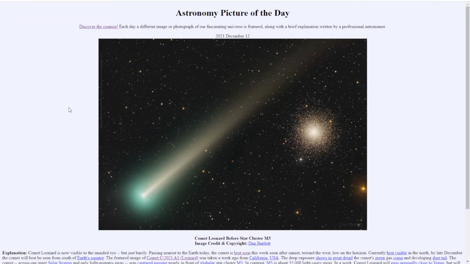For example, here we have a picture taken by Dan Bartlett. This was the astronomy picture of the day on December 12th. And we have the beautiful comet right here in the sky going in front of a star cluster. This is something you're never going to be able to see with just your eyes. So pictures are really helpful to give you the full image of how beautiful a comet can really be. So that's pretty cool.